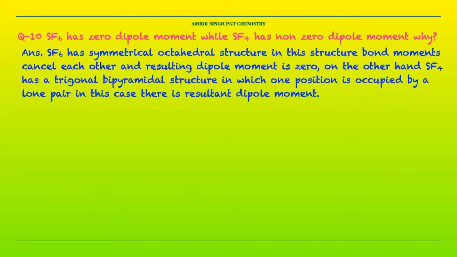Question number 10. SF6 has zero dipole moment while SF4 has non-zero dipole moment. Why? The answer is SF6 has a symmetrical octahedral structure. In this structure, bond moments cancel each other and the resulting dipole moment is zero. On the other hand, SF4 has a trigonal bipyramidal structure in which one position is occupied by a lone pair. In this case, there is a resultant dipole moment.